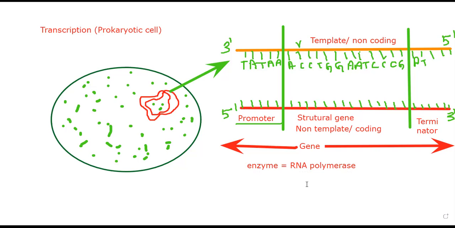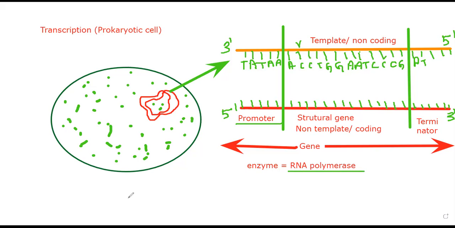You will be happy to hear that the RNA polymerase enzyme is enough for the prokaryotic cell to make 3 types of RNAs efficiently: mRNA, tRNA, and rRNA. So one enzyme is very effective. In a prokaryotic cell, no other enzyme is required, only DNA dependent RNA polymerase. This one enzyme is enough for the total process.